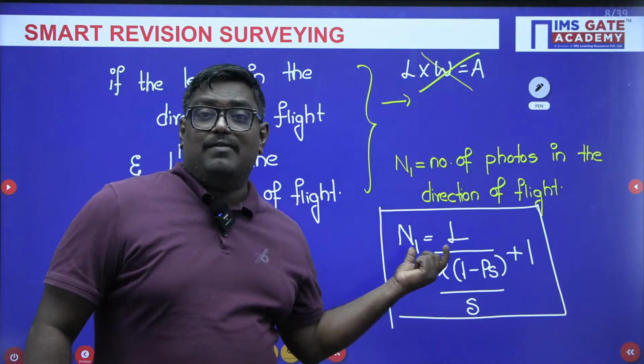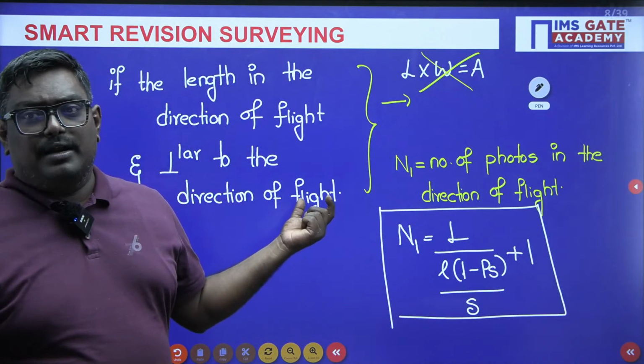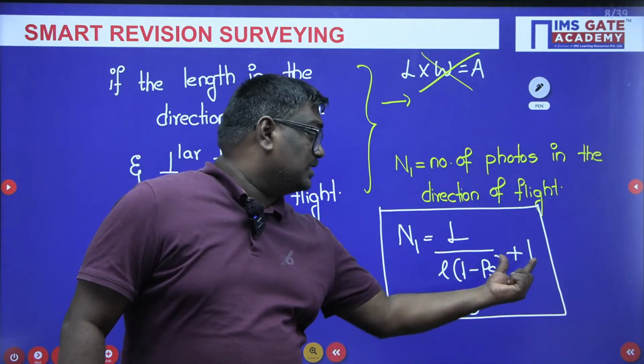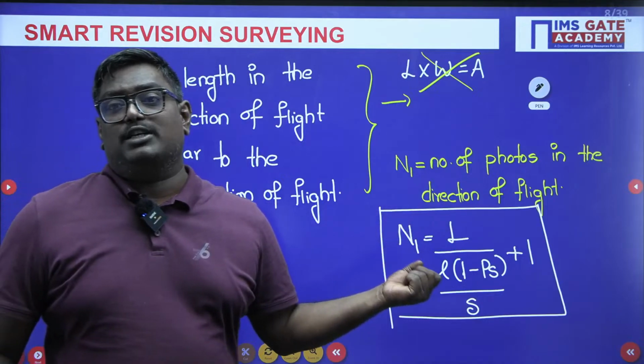So what will be the N1? Very good, Nirmal Nikhil, very good. N1 is L into 1 minus PS by S plus 1. This is the number of photos in the direction of flight.